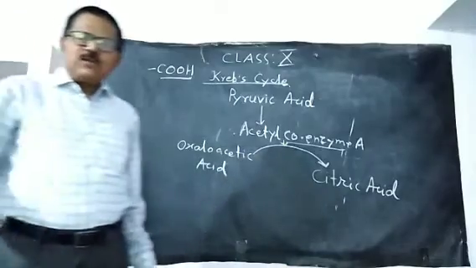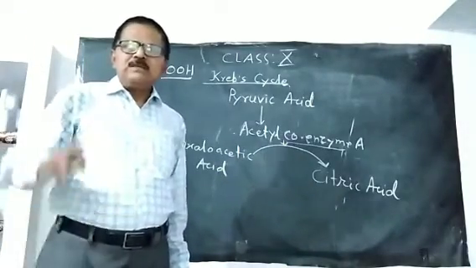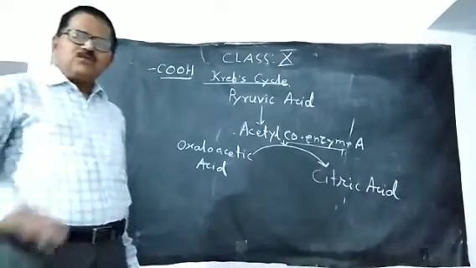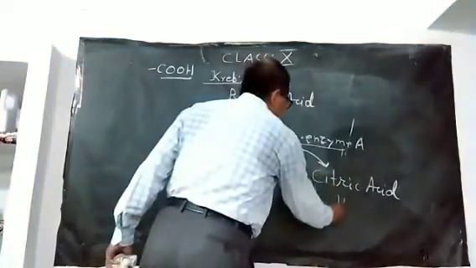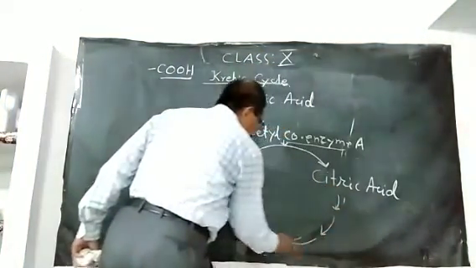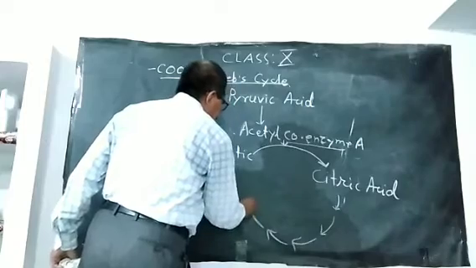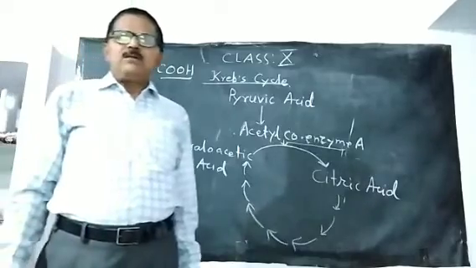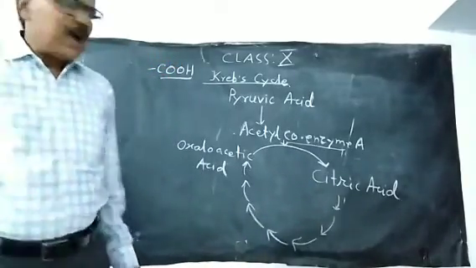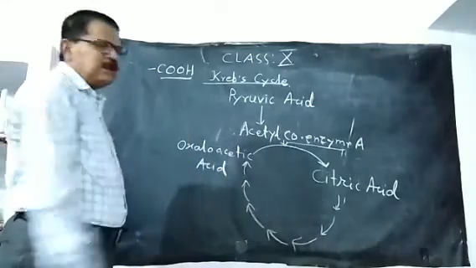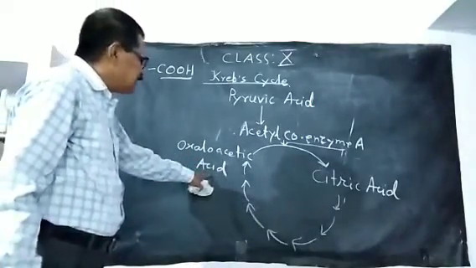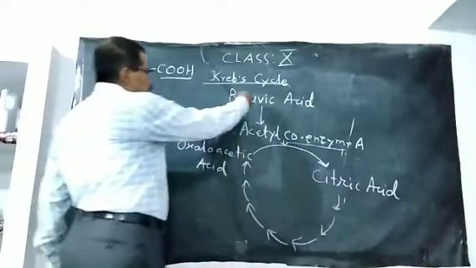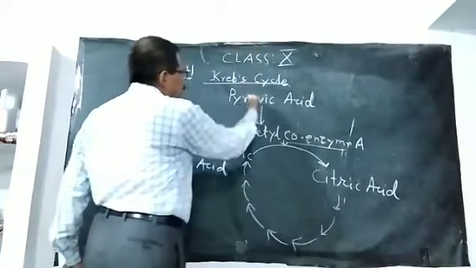Now a series of reactions follows which runs in cyclic order, and in that series there are many intermediate products. All these steps take place within the matrix of the mitochondria, and after so many intermediate steps, the oxaloacetic acid is regenerated.